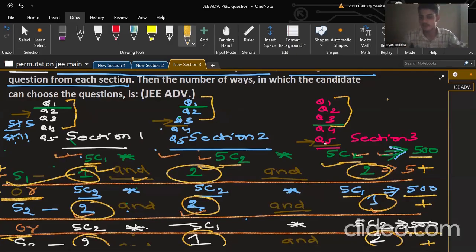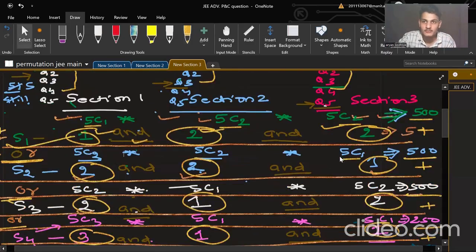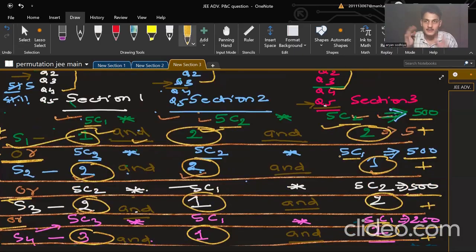Wait for a second. Light issue is there. Sorry for the disruption. Now, never forget to use the AND or OR. Now you have to find the possibilities. Now you need to find the counts.